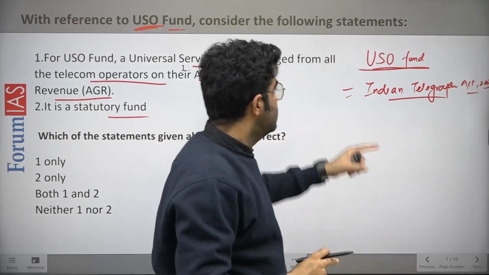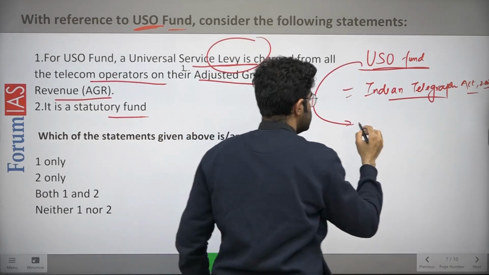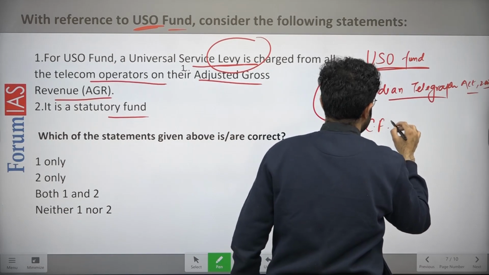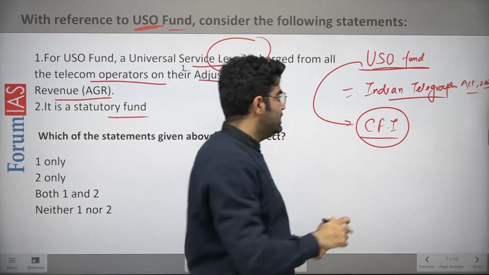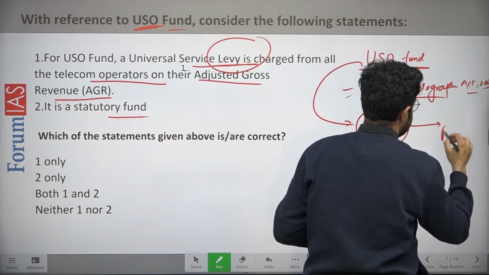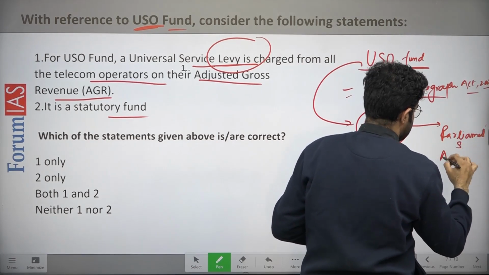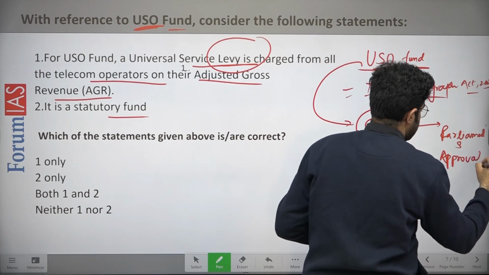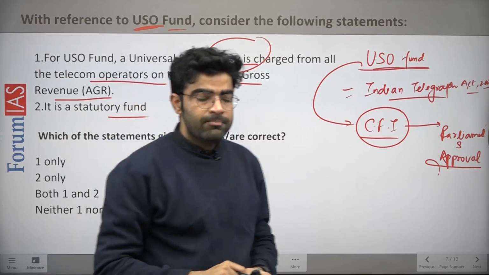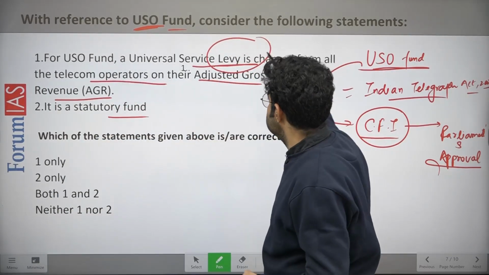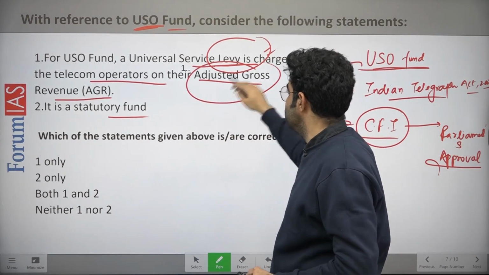The second thing is that the amount collected with the help of this universal levy generally goes to the Consolidated Fund of India. Means if you want to withdraw the amount from the Consolidated Fund of India, you need to take the approval of Parliament. Parliament's approval is required. So this is the Universal Service Obligation Fund. Now the statement says this is charged from these telecom operators on their adjusted gross revenue.